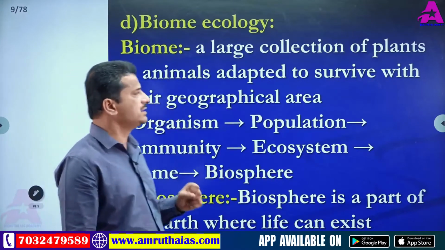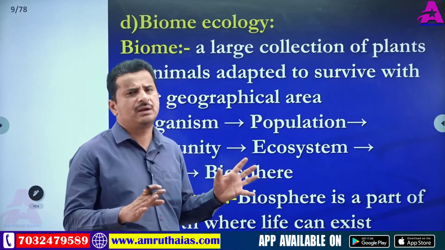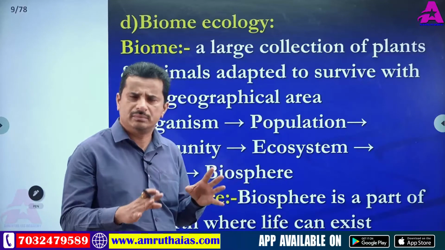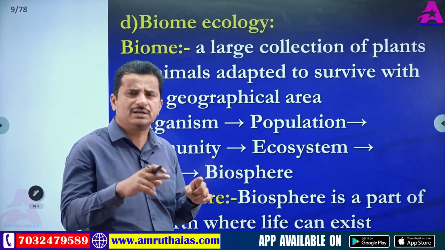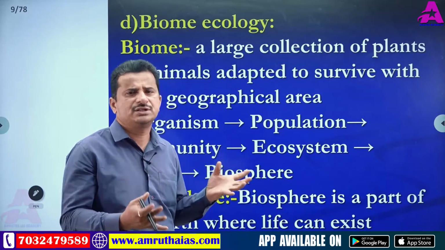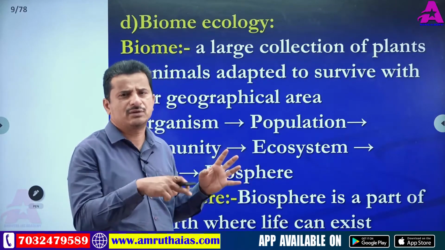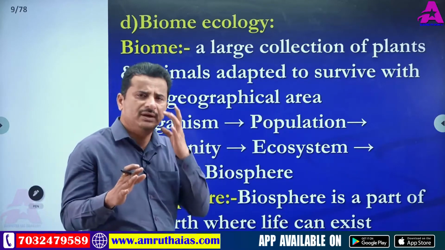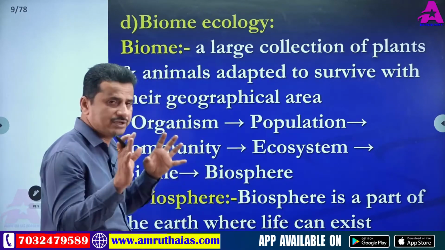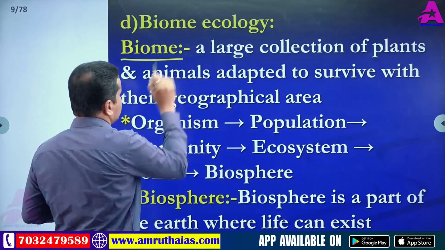Okay, biome ecology. It is the relationship and interaction among different groups of organisms in a biome, and the relationship between organisms and the surrounding biome area. Here I am giving the definition of biome, which is very important.